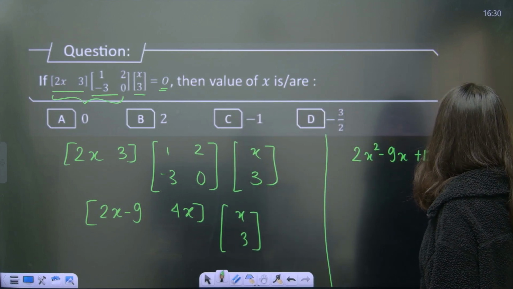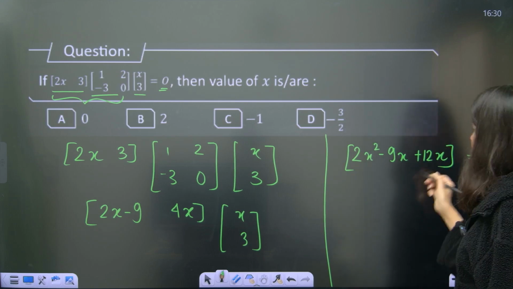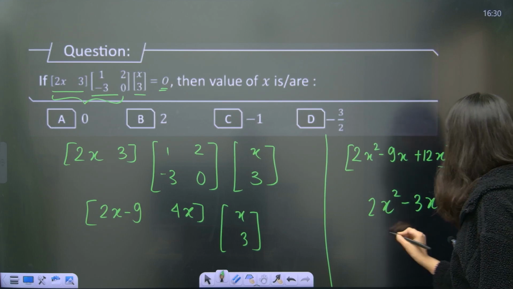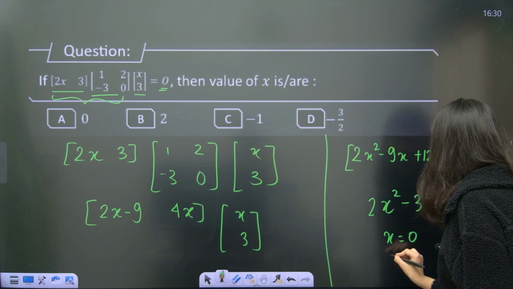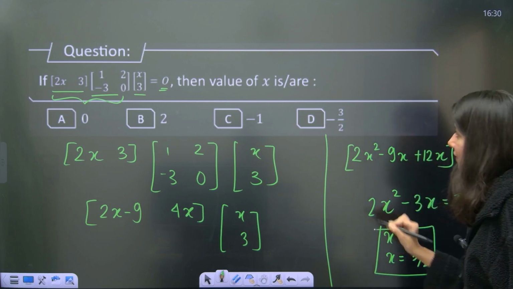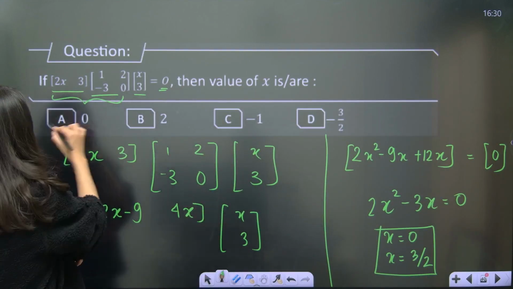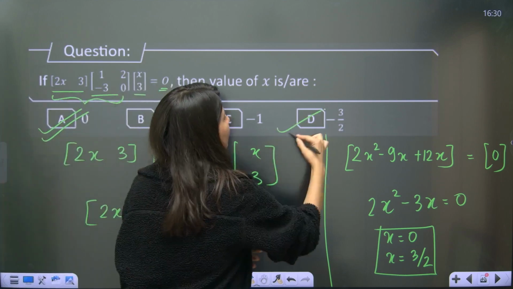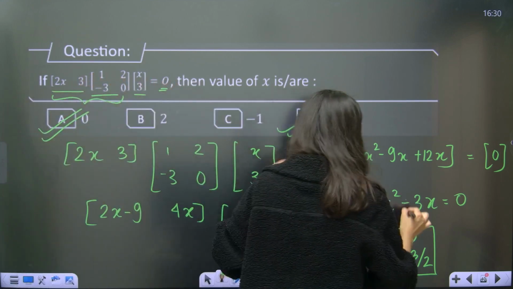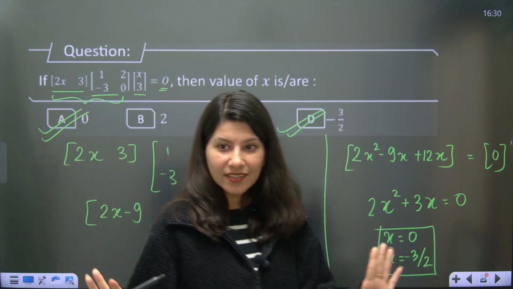So this is a 1 cross 1 matrix which you are getting equals to 0. So this is 2x square minus 3x equals to 0. X is 0 and x is equals to 3 by 2. So the values of x are 0, 3 by 2. More than one is correct. 0 is also correct, and minus 3 by 2 is also okay, since we have a plus sign. Getting it? Understanding it?